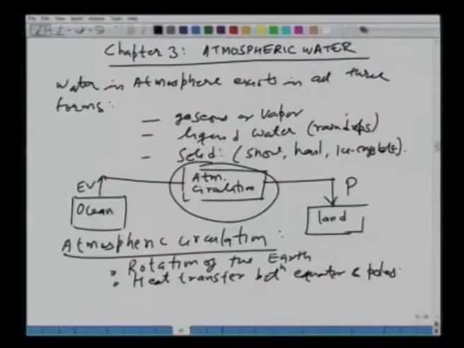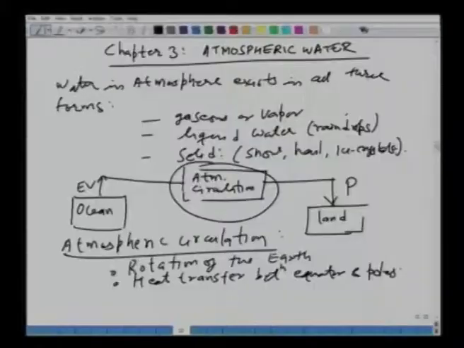As you know, the poles are very cold and at the equator you have warm weather. So, due to the difference in heat, transfer of heat energy takes place, which sets up pressure currents and winds, and with wind moving from one place to another, we have the movement of moisture in the atmosphere.